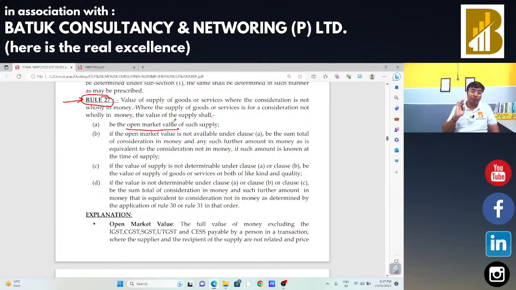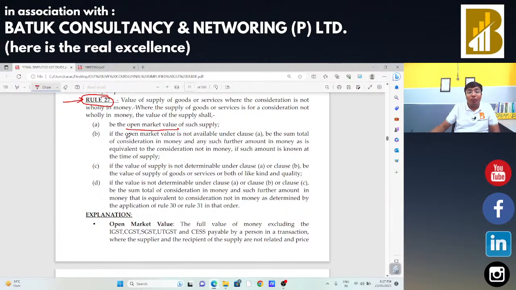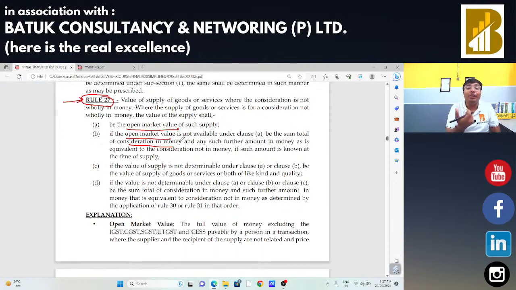Second, if the open market value is not available, then the sum total of consideration in money, that is 10,000 rupees, and the monetary value of the printer, suppose 6,000 rupees. In that case, 10,000 in money and 6,000 in monetary terms, that is a total of 16,000, will be the value of supply as per this provision.